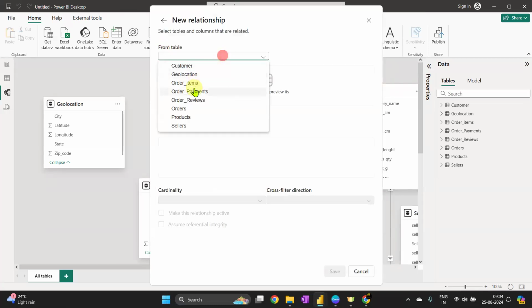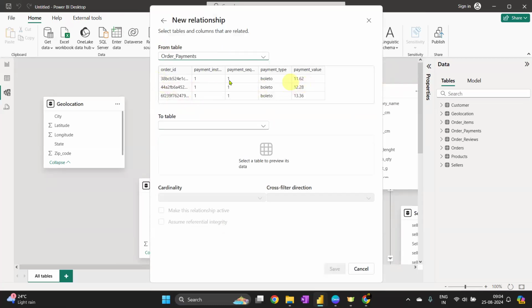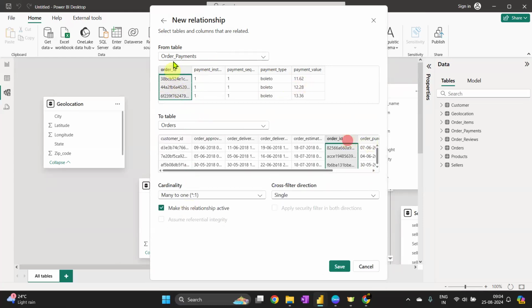Let's go with the next, order payment. In this table only the order ID is new. So order ID and this order table. Minute one. Cool.